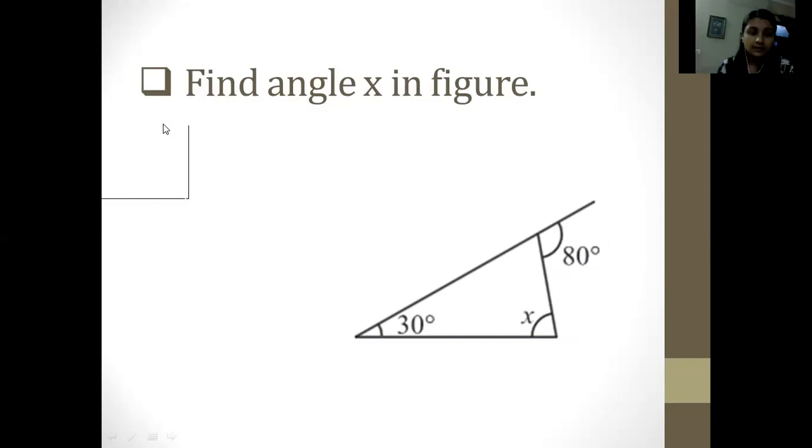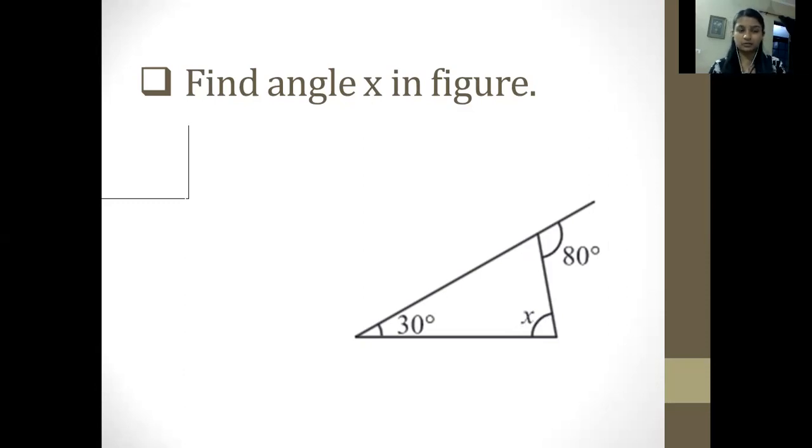First of all, we can take the straight line linear pair, that is 80 degrees. You can write angle X or Y in the place of this. You can subtract 80 from 180 because it is making a linear pair. Then you would be obtaining 100 here. Then we know the sum of interior angles is 180 degrees. We would be adding 100 with 30, that is 130. Then we would be subtracting 130 from 180. We would receive the final answer, that would be 50 degrees. So 50 would be the right answer for X.